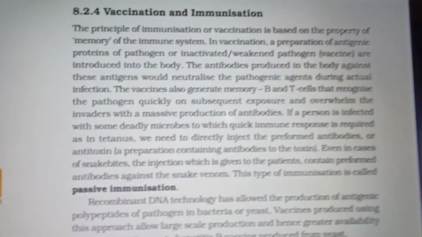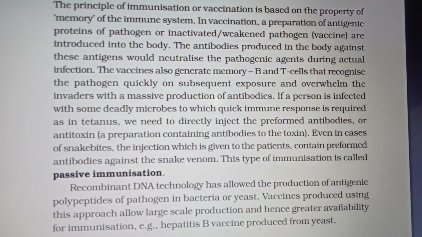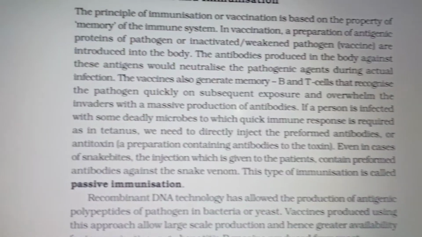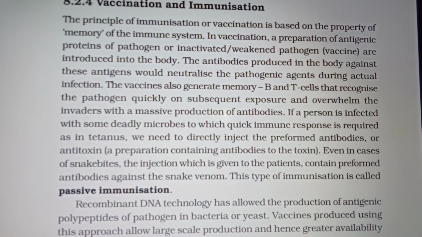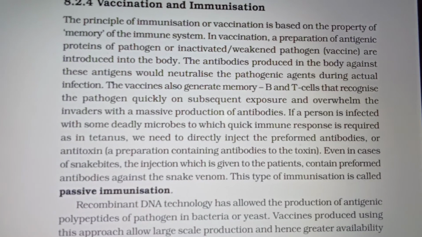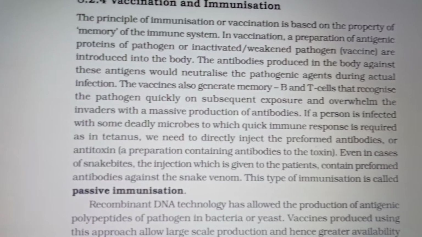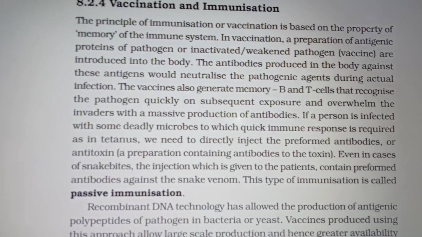They recognize the pathogen quickly. You know very well, B and T cells play a significant role. They recognize the pathogen quickly on subsequent exposure and overwhelm the invaders completely. A large production of antibodies will be produced and completely destroy them. They will destroy the invaders. That is the meaning of that.